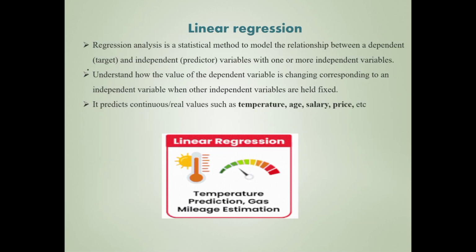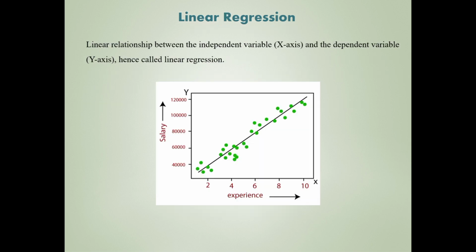So this is one type of supervised learning: linear regression. It deals with a continuous variable, terms that keep on changing, like temperature, age, salary, or the price of any product. That is known as the linear regression method. Next, another example for linear regression. Here, based on experience, the salary is varying. The x-axis is the independent variable, and the y-axis is the dependent variable. So this is known as linear regression.